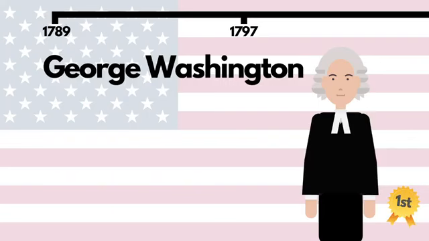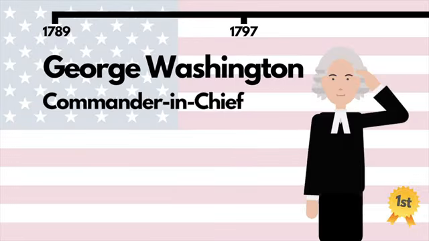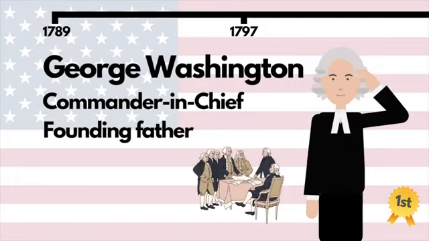We start with George Washington, who served from 1789 to 1797. Washington had seen action in his younger days as a member of the Virginia militia. When war with Britain broke out, he was elected Commander-in-Chief of the Continental Army, forcing the British to surrender and bringing the war to an end. After the war, he helped to formulate the US Constitution, and he was elected the first president.